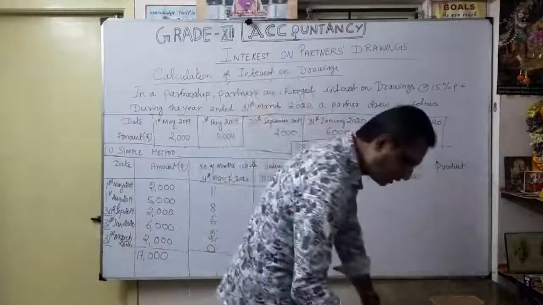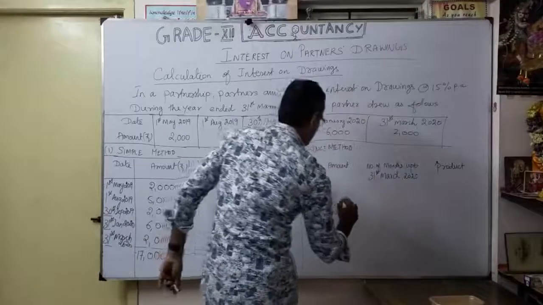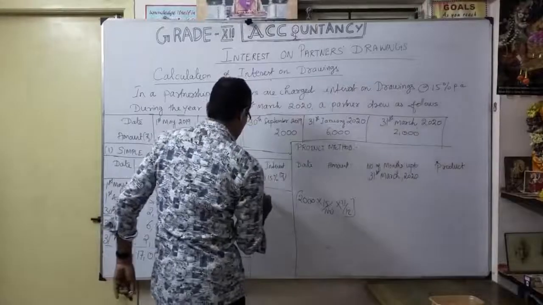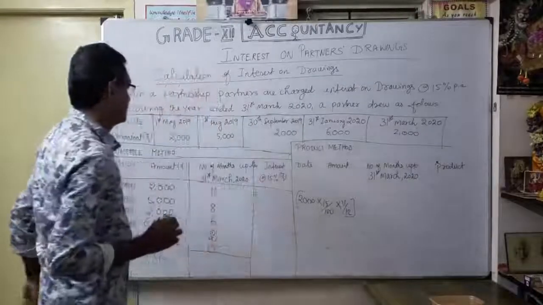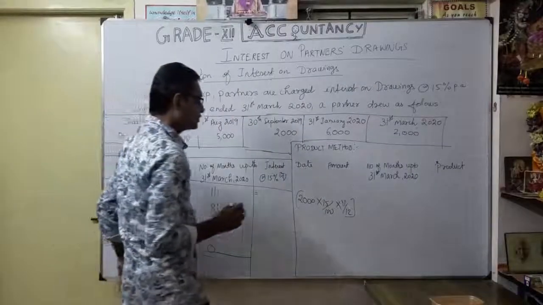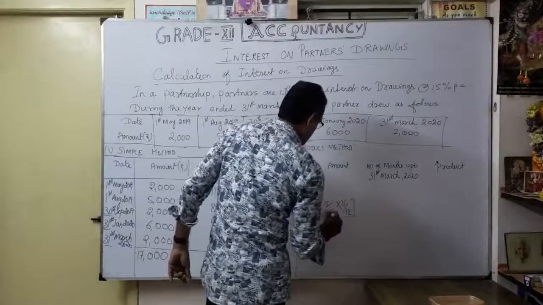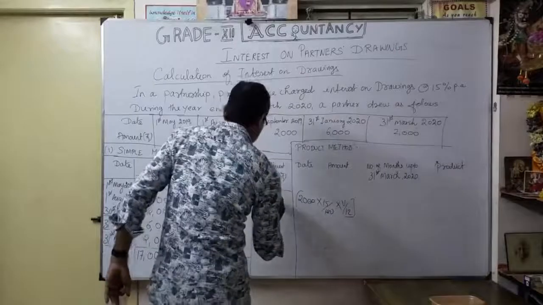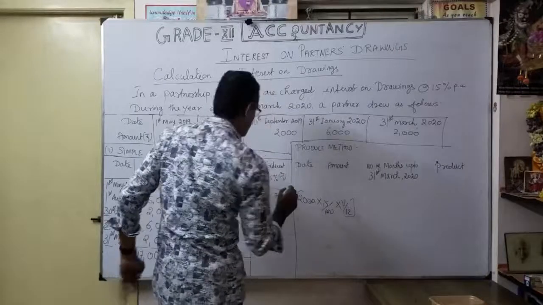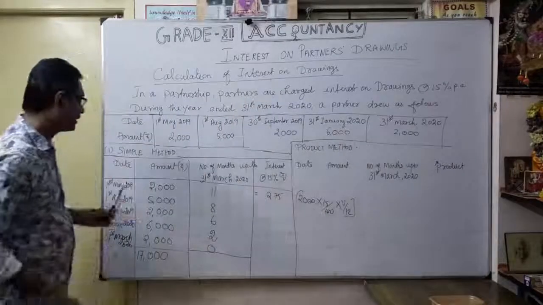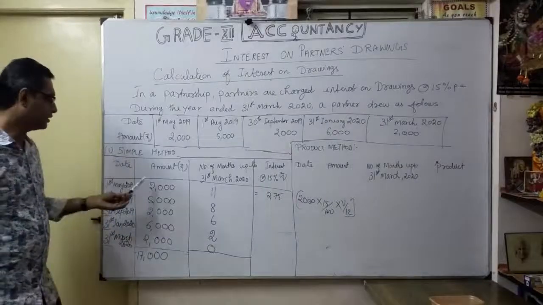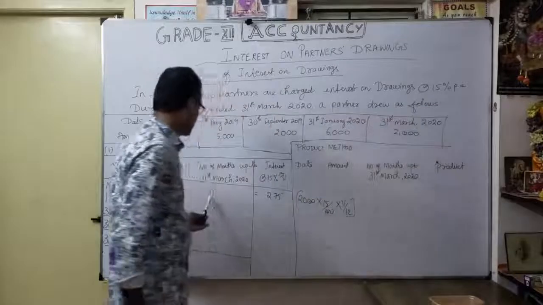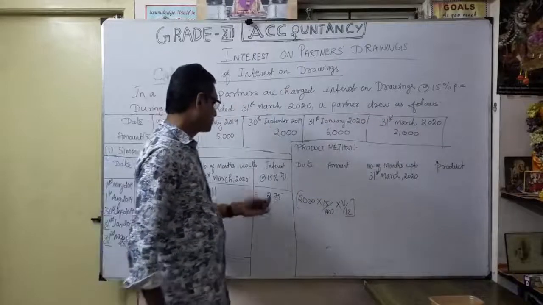Okay, that's the calculation I am going to do. So what is your answer? On simplification, you will get 275. So one model I am explaining: 2,000, 15% rate of interest, 11 by 12, you get 275.